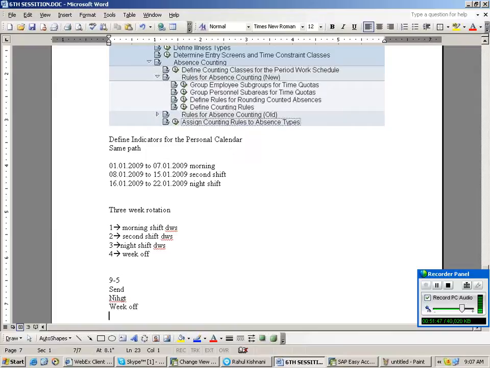Is it clear? After this, overtime will be there. With overtime, everything of time management is finished. Then we will step into payroll.